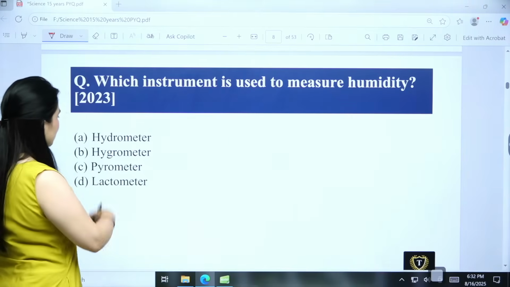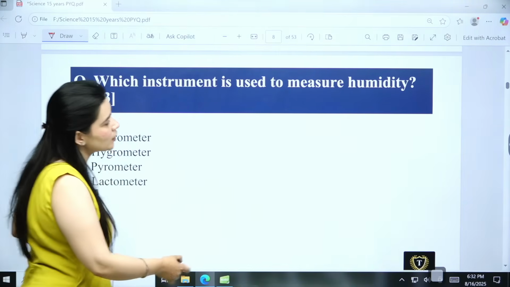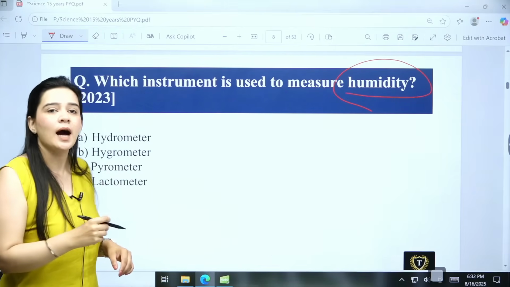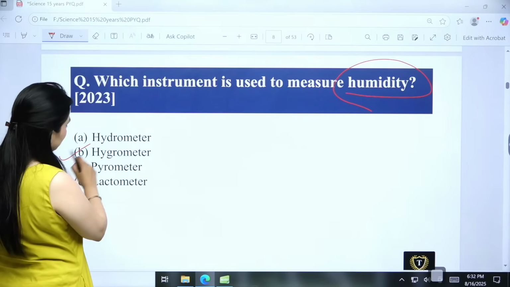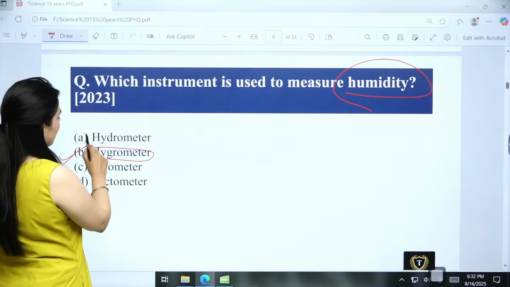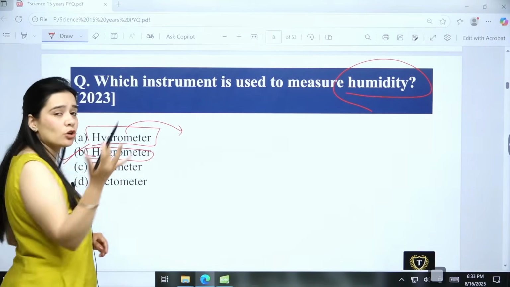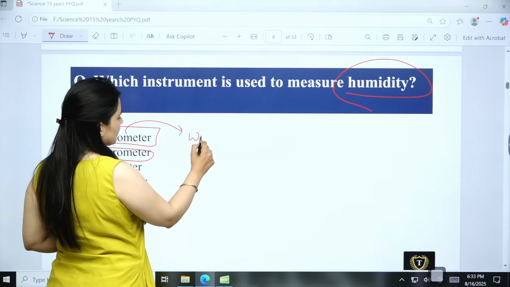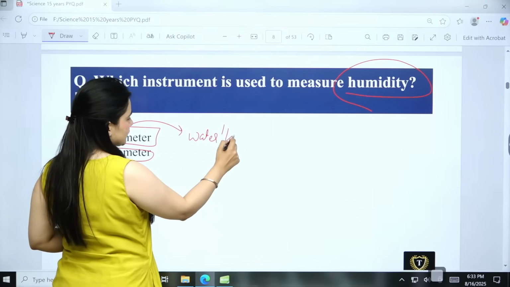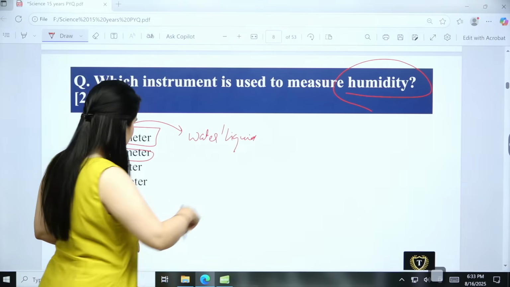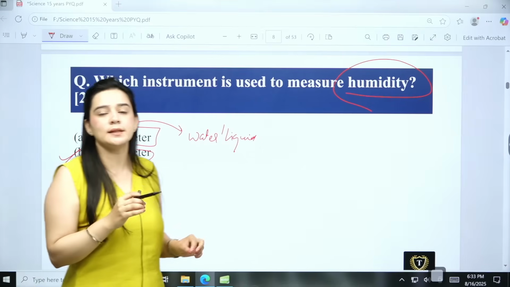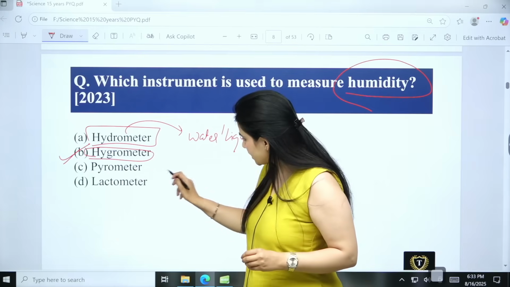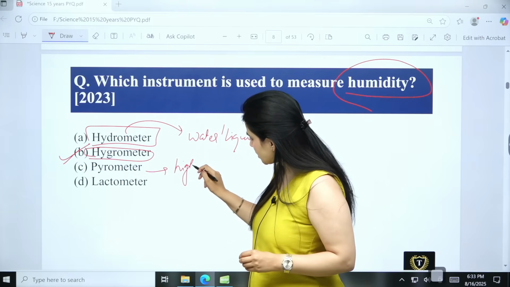So, which of the following is used to measure humidity? Humidity हम किस चीज से measure करते हैं? That is hygrometer. So it is B here. Hygrometer. Hydrometer, hydro is associated with water, so it is used for measuring water or liquids. Then we have pyrometer. Pyrometer is associated with high temperatures, so it is for measuring high temperatures.